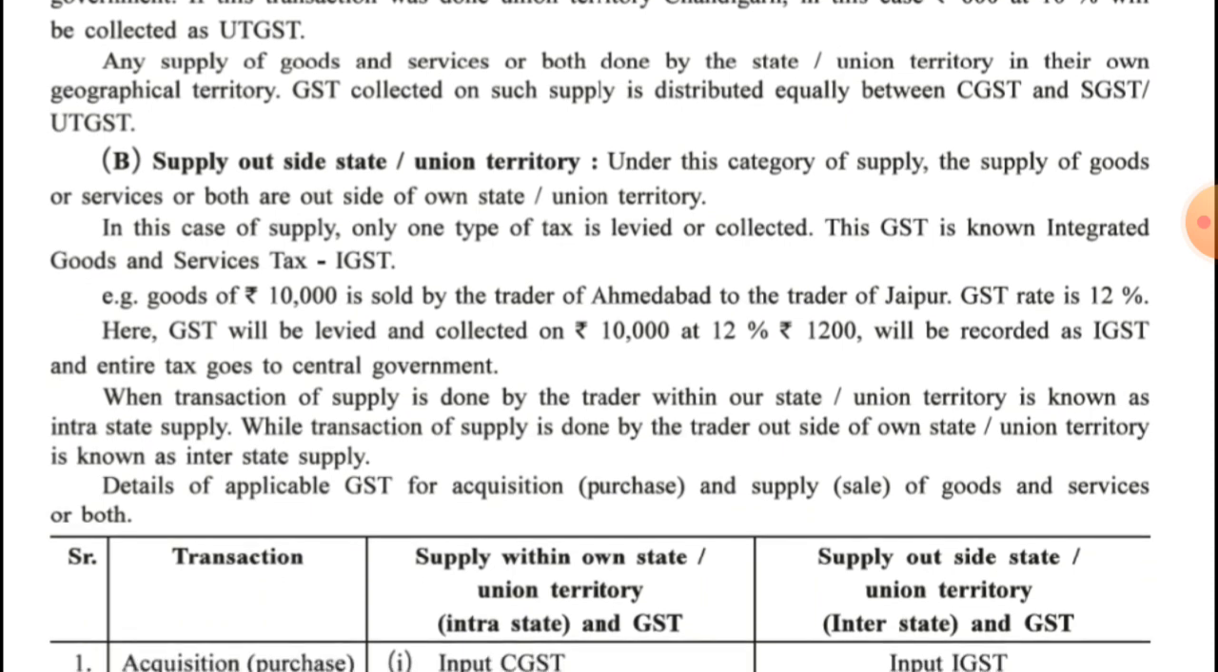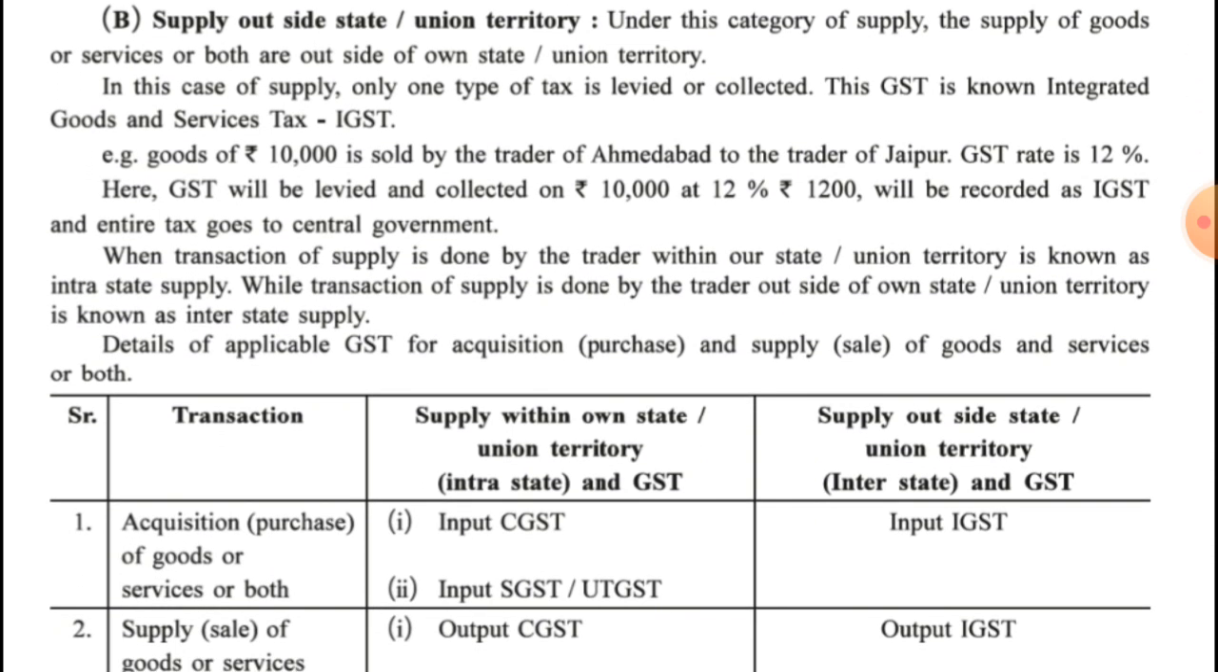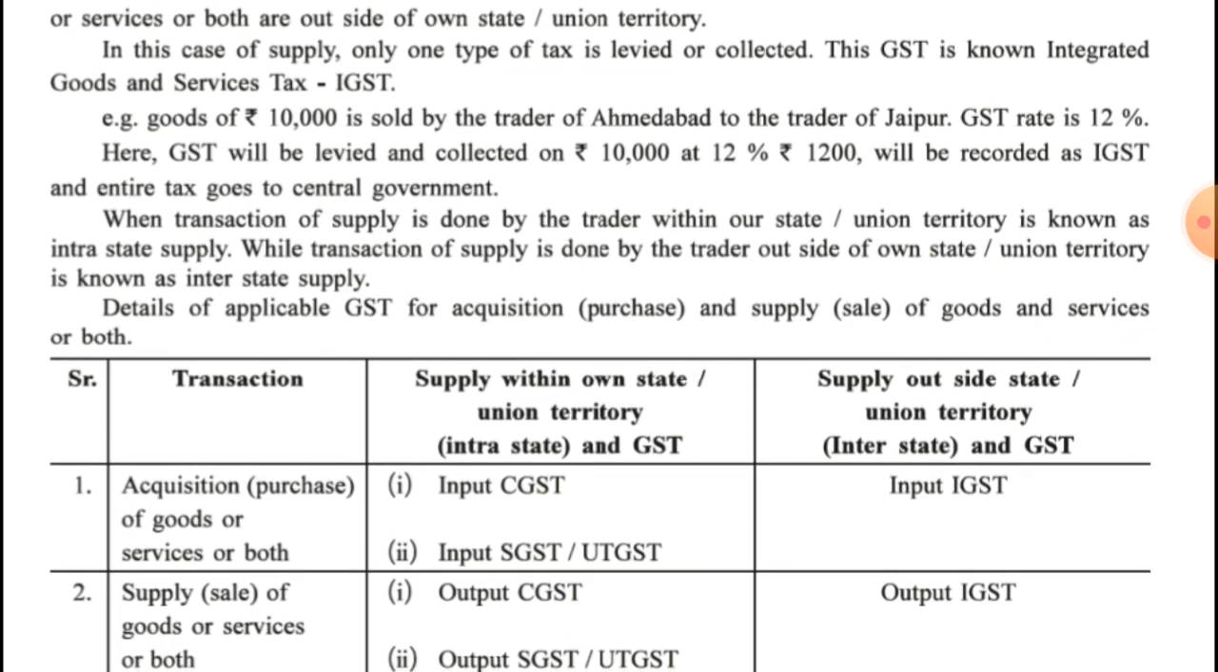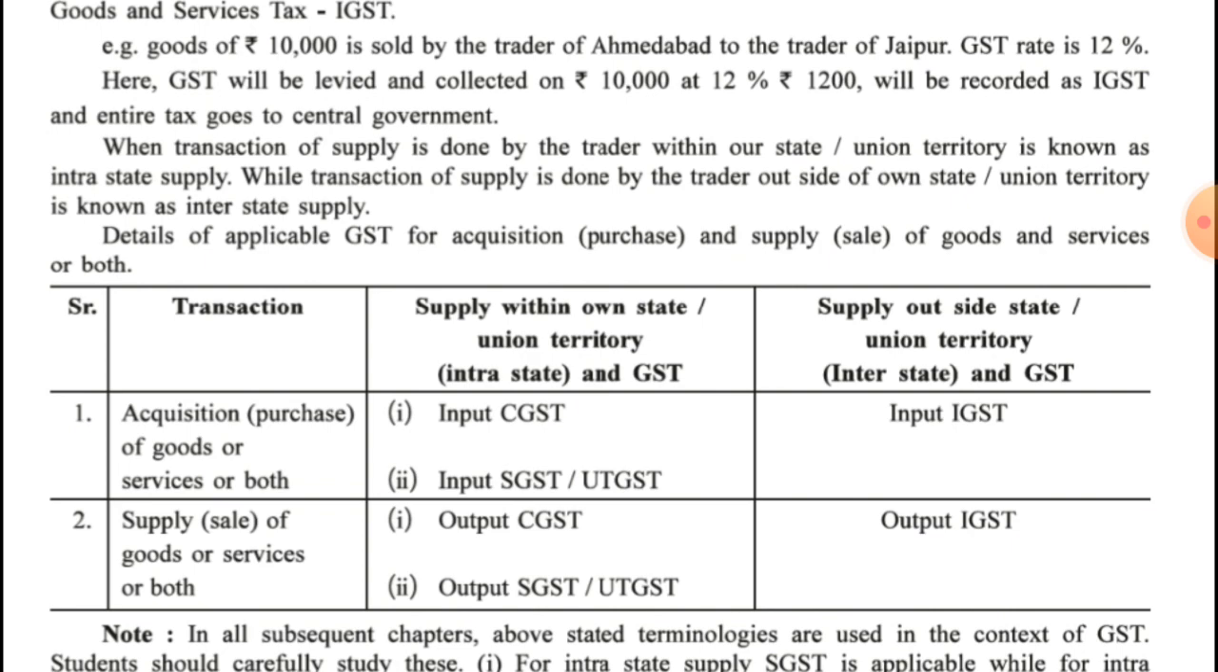Okay. Now, details of applicable GST. What are the terminologies, the short forms, that we generally use? Let us have a look at those terminologies. If there is a transaction of purchase, it means acquisition, you are getting goods or services or both. Then if you are purchasing those goods or services from within your own state or union territory, it is called input CGST and input SGST or UTGST.